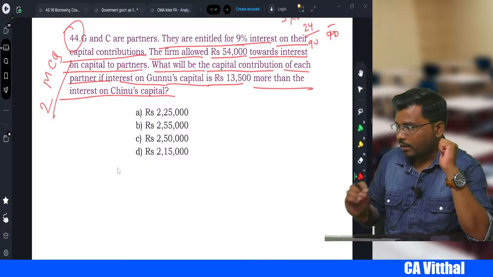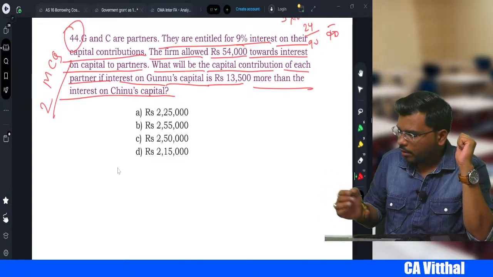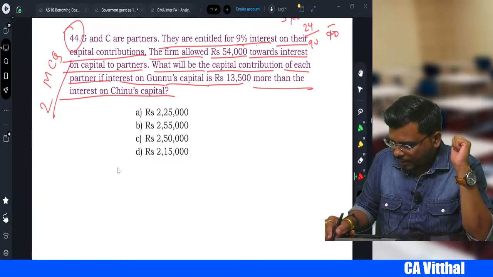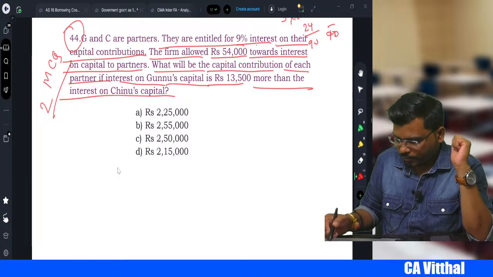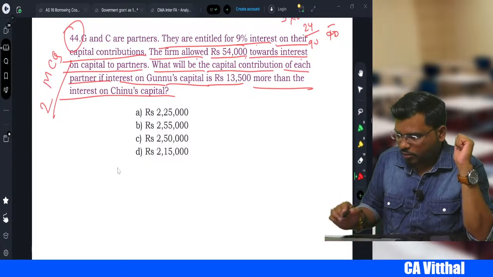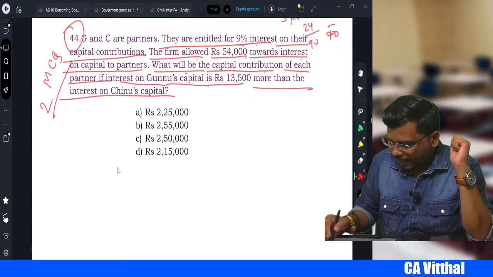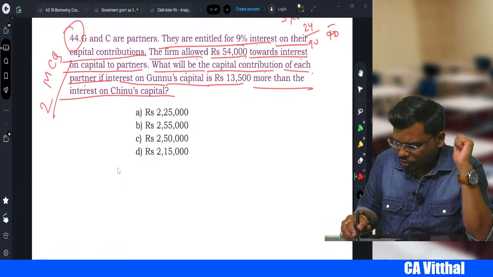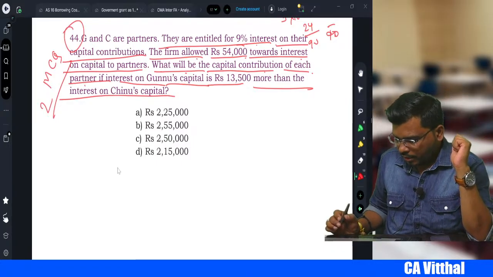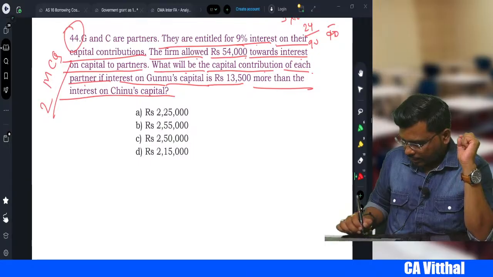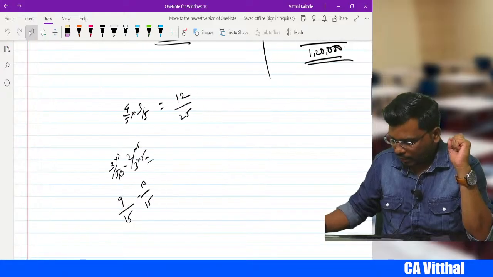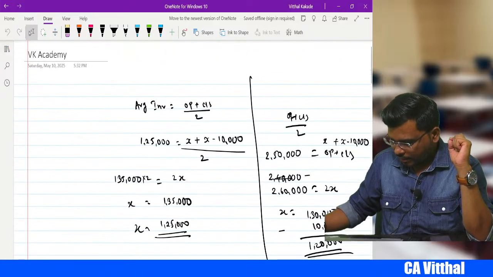Let's try to understand what they have said. Now please focus here. G and C are partners. They are entitled to 9% interest on their capital contribution. The firm allows 54,000 towards interest on capital to the partners. What will be the capital contribution of each partner if the interest on Guna's capital is what, sir? 13,500 more. Right, my dear students? So how to calculate? I will show you how to calculate so that it will be easy for you. Right, where is that interest on capital?